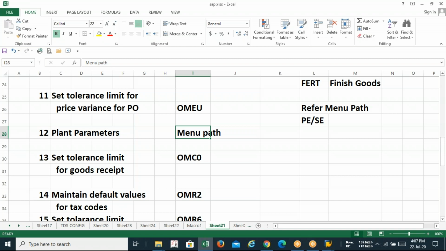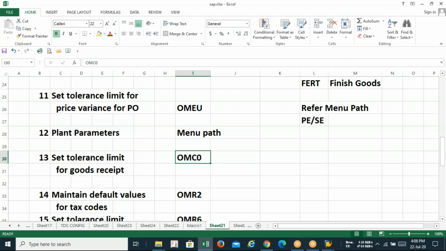Because we need to run the P2P, procurement to pay process. And you know that it starts from the creation of the material. So material creation, material storage, requisition, PO, and goods receipt. That is all the part revolving around the store. Yes or no? And after that, at the time of invoice, that is MIRO, you will get into the finance part. So to reach that particular part, you have to go through all these basic steps, which come under material management. Anyone having any doubt?